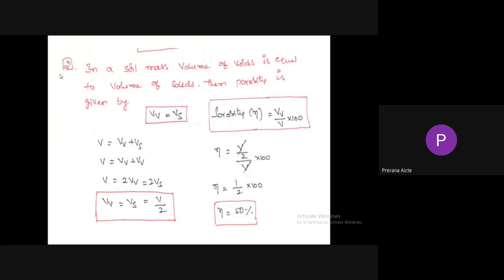Now porosity equals volume of voids by total volume. If you substitute half for volume of voids over total volume, you will get 50%. So porosity equals 50%.